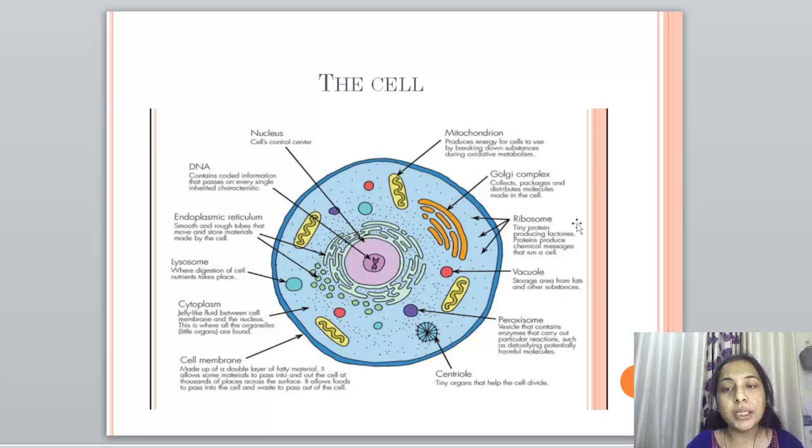Now this Golgi complex. Golgi complex is responsible for collecting, packaging and distributing molecules made in the cell. Whatever molecules are made in the cell, this Golgi complex collects, packages and distributes those molecules. Now ribosomes, these you see tiny molecules.